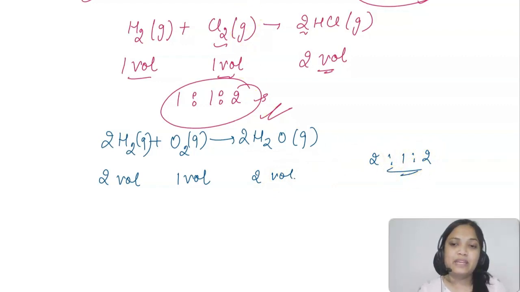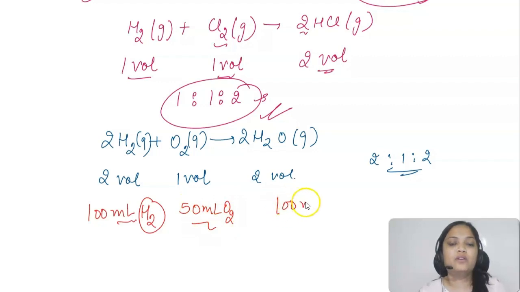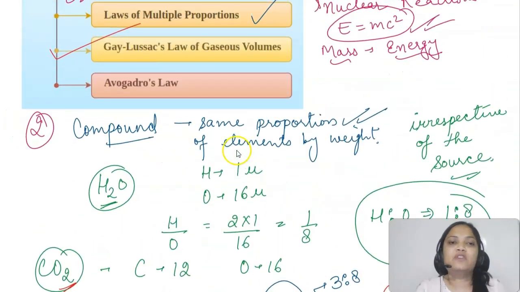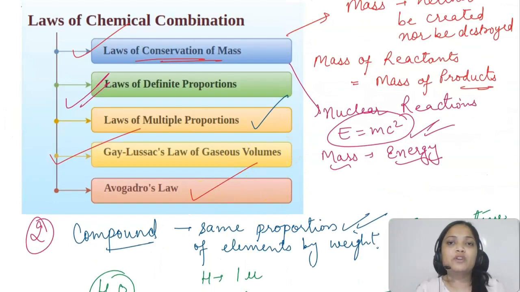Now how is this applicable? If I tell you I have 100 ml volume of hydrogen, it will combine in the ratio 2:1:2. So it means it will combine with 50 ml of oxygen gas to form 100 ml of H2O gas, right? Water vapors. So see, the ratio is going to be the same. It's not going to change, provided all of them are at the same temperature and pressure. That's something very important. Next one is Avogadro's law that we will be studying more when we talk about the mole concept.